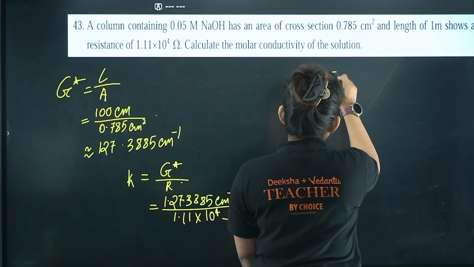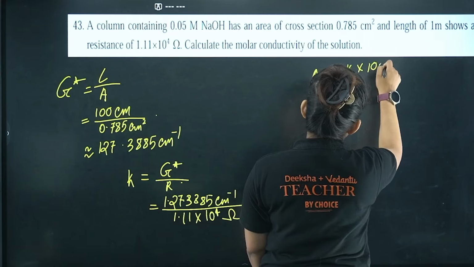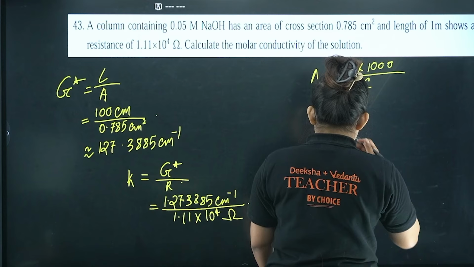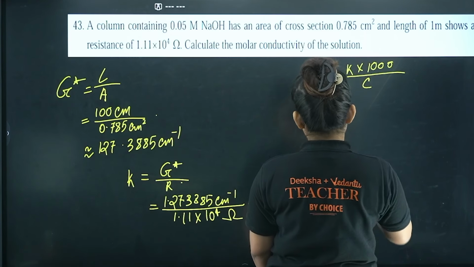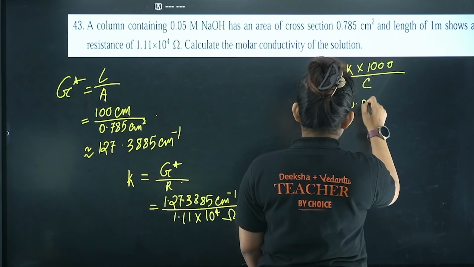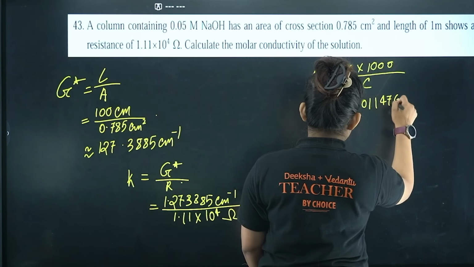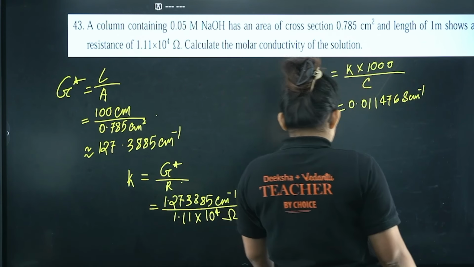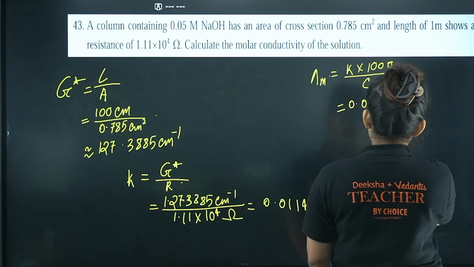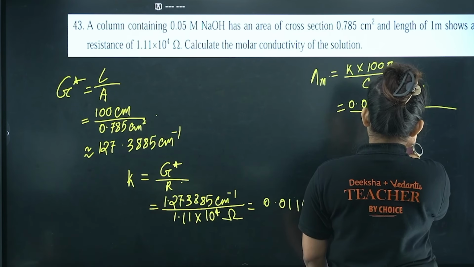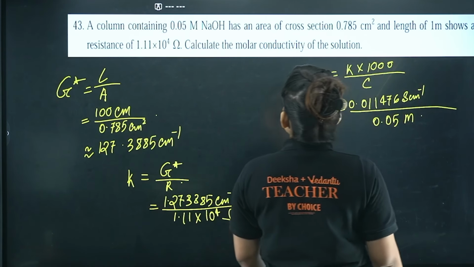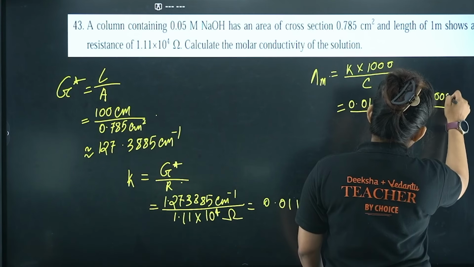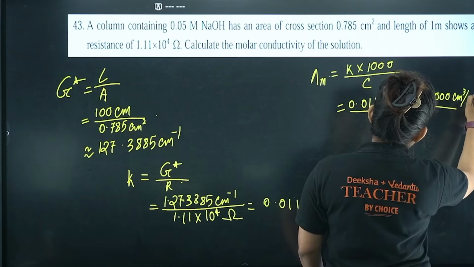Now from here we can calculate lambda m, that is the molar conductivity. Molar conductivity is kappa into 1000 divided by C. Let's put the value of kappa here: 0.011476 Siemens centimeter inverse. A 0.05 molar solution is given, and 1000 centimeter cube per liter.